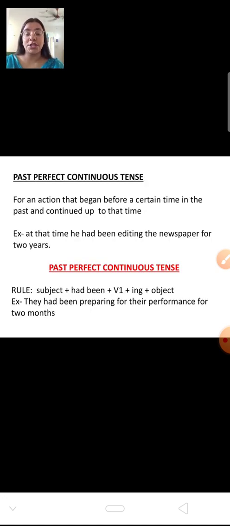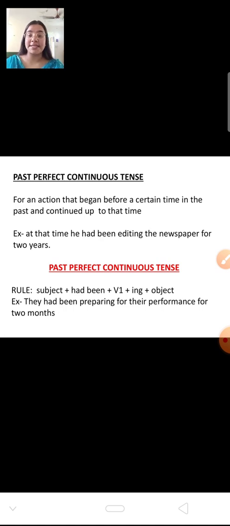Past perfect continuous tense. It is for an action that began before a certain time in the past and continued up to that time. That means we are not sure when that work was started in the past, but right now it is being continued in the present also. That is known as past perfect continuous tense. Continuous always means that it is continuing. That is, it had not finished, it is unfinished. At that time, he had been editing the newspaper for 2 years.